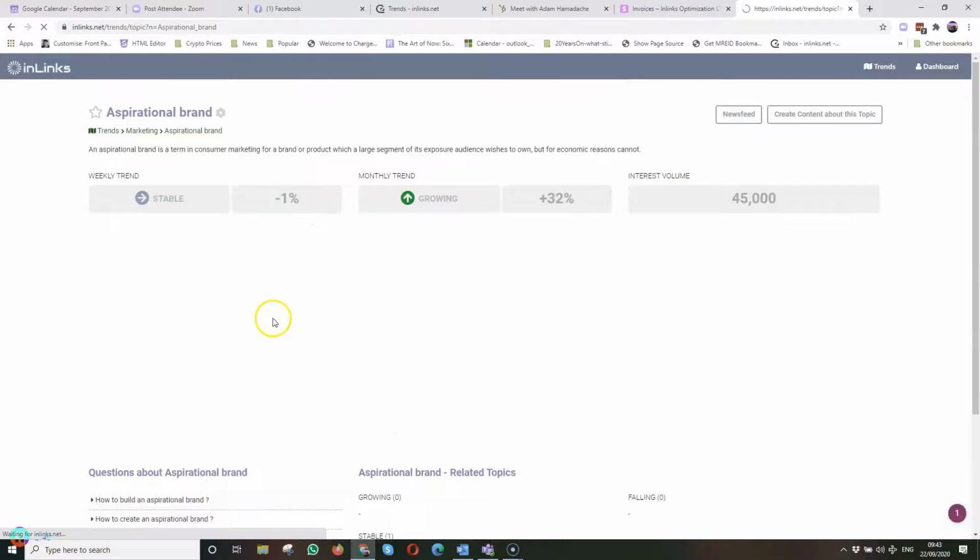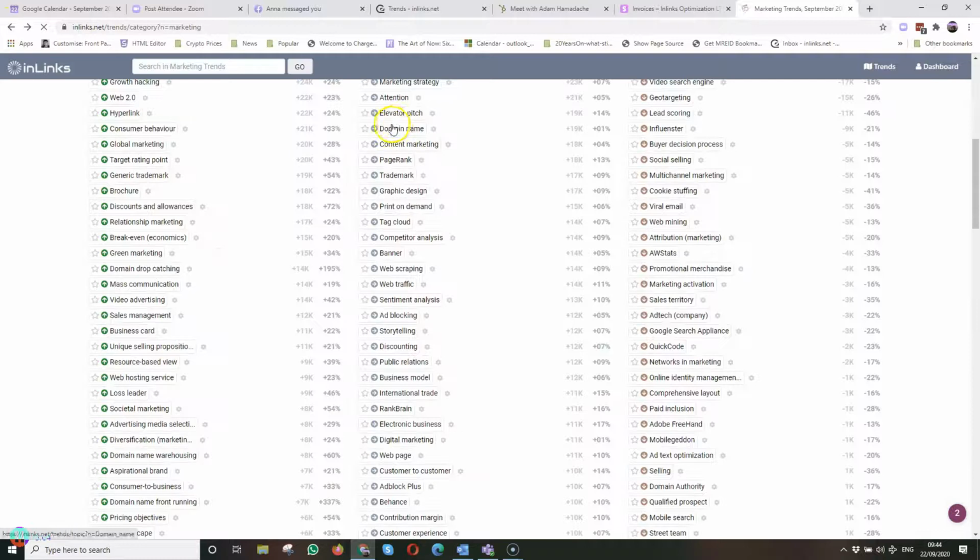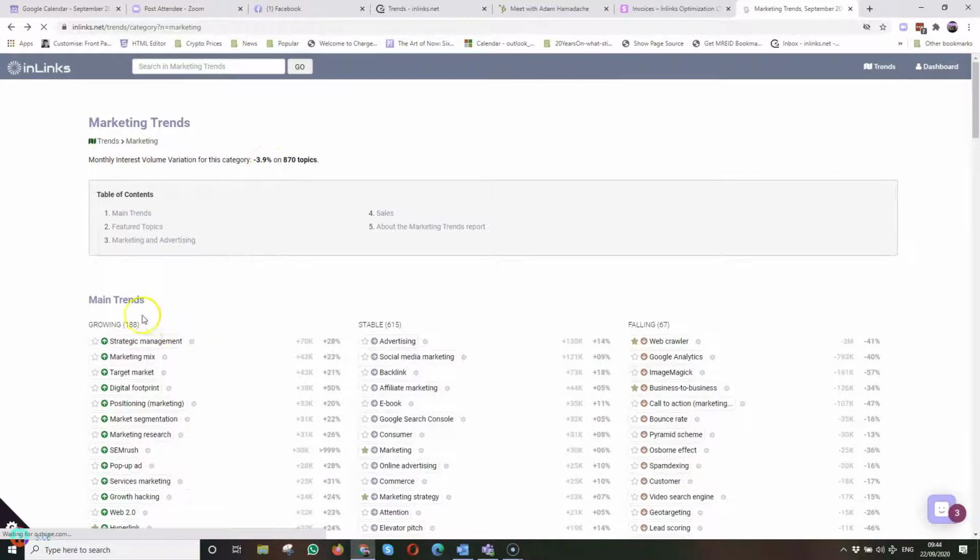And some of these things tend to have spikes, particularly when brands are coming out. So I've never really heard of the concept of aspirational brand, but here you can see a spike and then it goes back down again. And that's usually related to a news article. So yeah, I could use the news feed to have a look and see what's happened there. That links to Google News to just try and see the underlying thing.